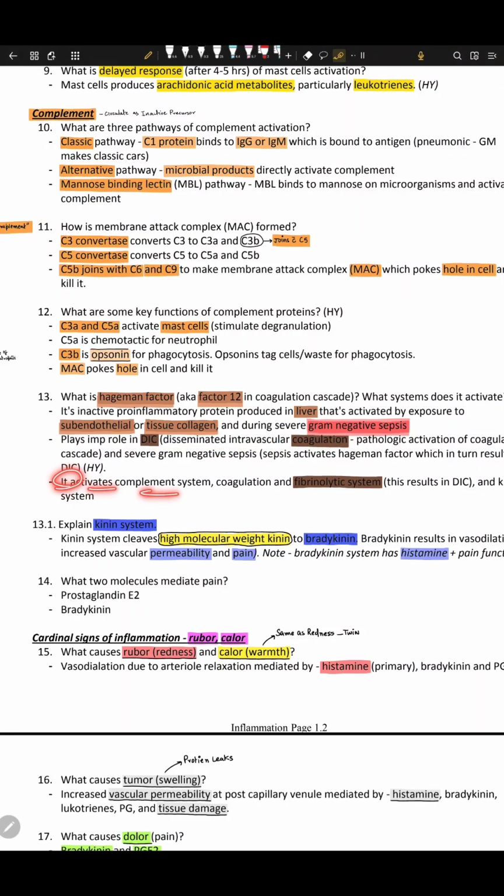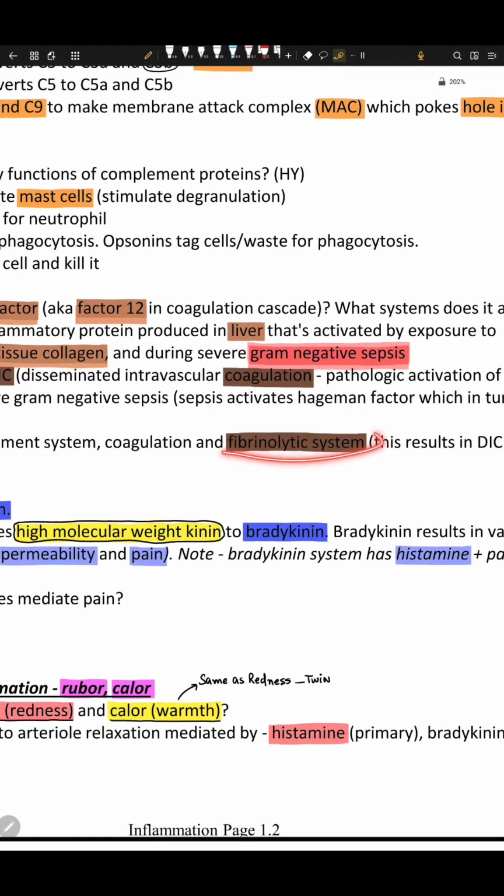It activates complement proteins, right? Hageman factor 12 activates complement protein. We know this complement protein goes from C3 to C3a and C3b, C5a and C5b, then C5b with the help of C6 to C9 makes MAC. This is the complement protein. Again and again I'm telling this. It activates the complement system, coagulation, and the fibrinolytic system. Fibrinolytic means it destroys the fibrin.